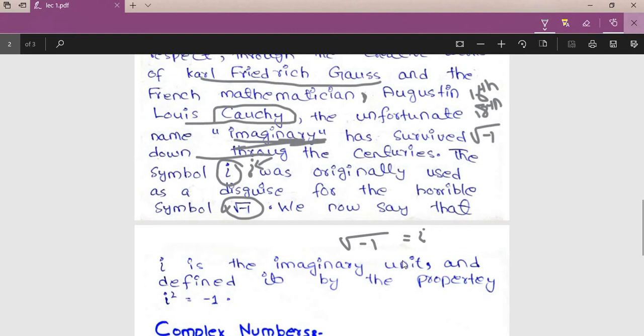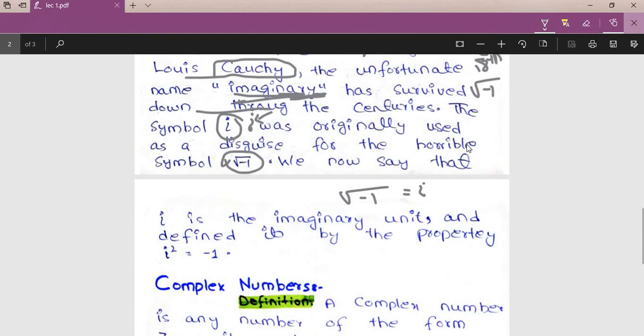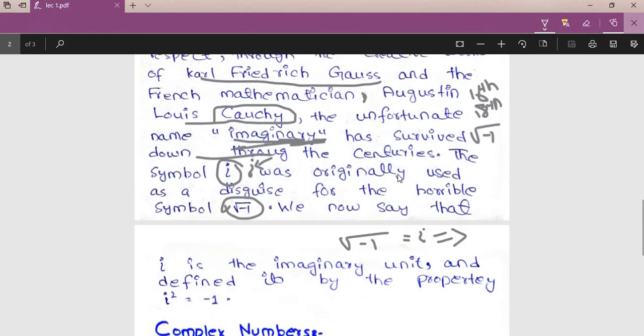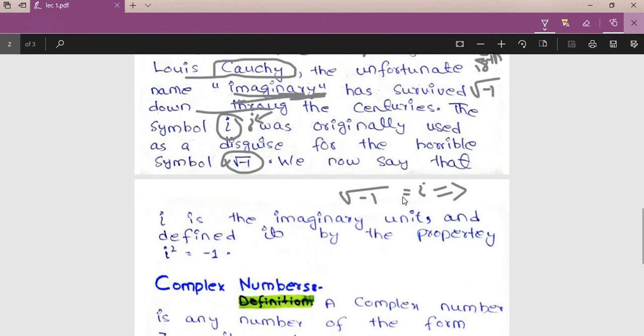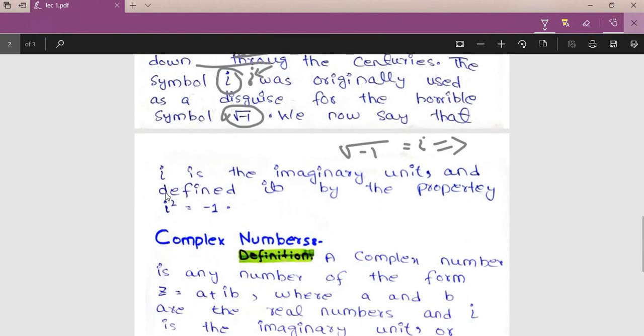In the 18th century they kept the name iota. The square root of -1, its name was iota. Mathematicians like Gauss and the other, whose name is Cauchy, gave them the name iota. It's the name, not the value. Later on, iota became the imaginary unit and was defined by the property iota square is equal to -1.